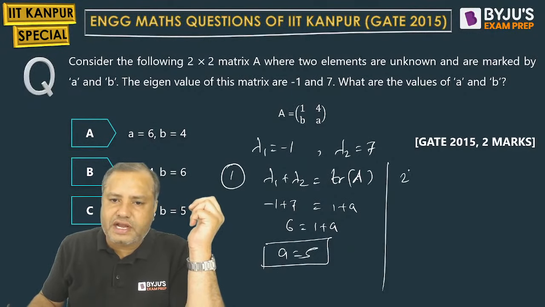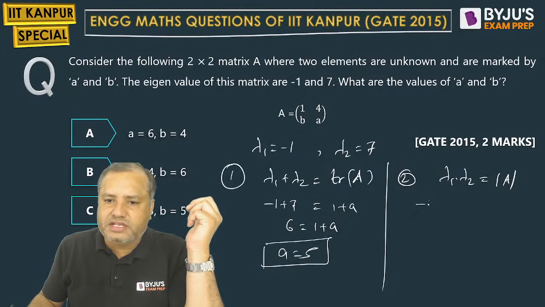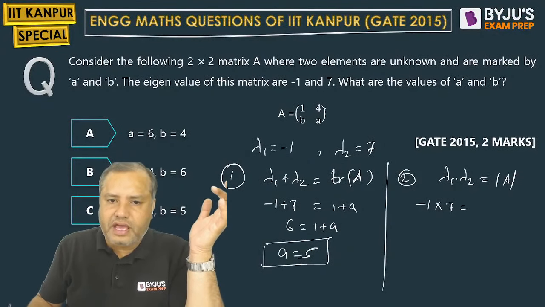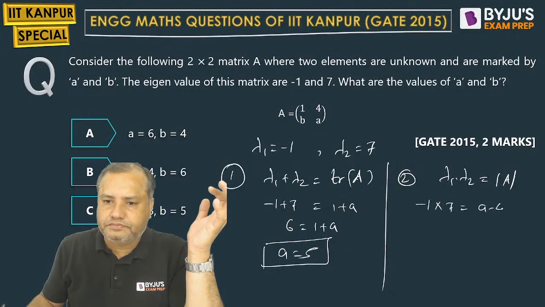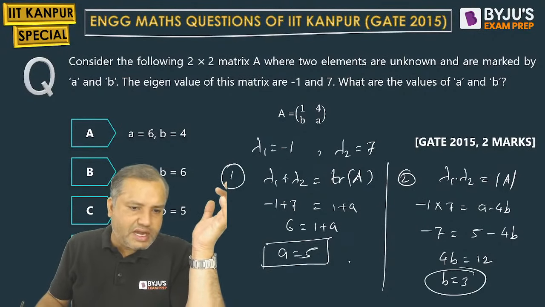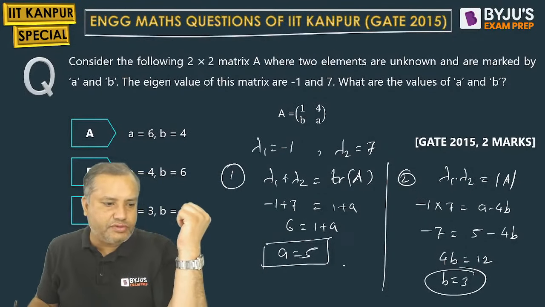Coming to the second calculation. You also know that the product of eigenvalues is equal to the determinant. Product is -1 into 7, which is -7. Determinant of the matrix is A minus 4B, which equals -7. What is A? 5. So 4B equals 12, so B will be 3. So we can say that A equals 5 and B equals 3 are the answers.